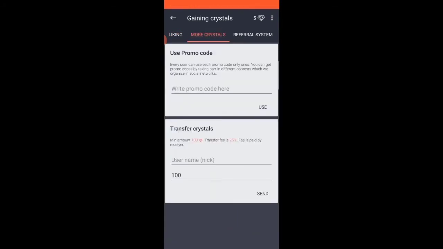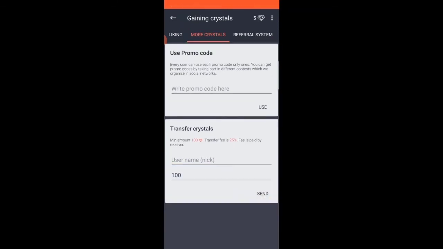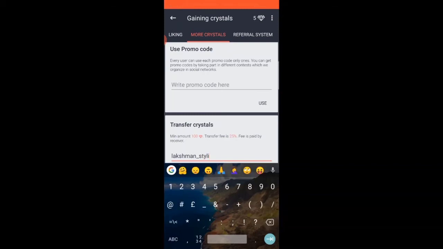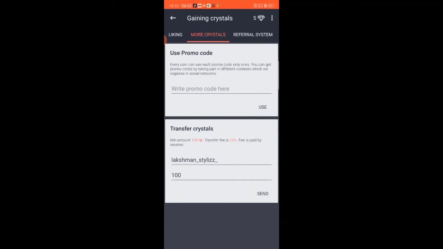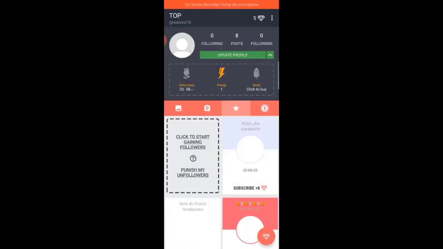For more crystals, we can send our crystals to another person by using transfer crystals. We have to enter their nickname here, and that nickname is known as the Instagram ID. Then enter how many crystals we want to transfer. The minimum amount is 100 crystals and the transfer fee is 25%. That fee will be paid by the receiver.